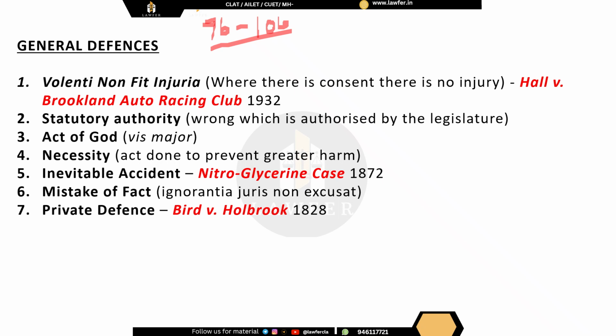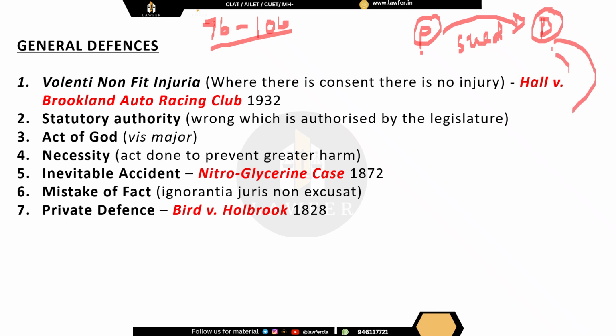That is, if somebody is alleged, let's say Mr. P has sued Mr. D before the court. P is the plaintiff, D is the defendant. If P has sued Mr. D before the court, then D can take up any of these general defenses against P if the facts and situations allow D to do so. That is, if any of these are applicable to the case, then D can take up any of these general defenses. Now let us quickly look into what these general defenses are.